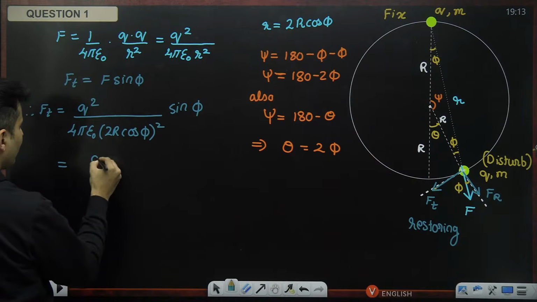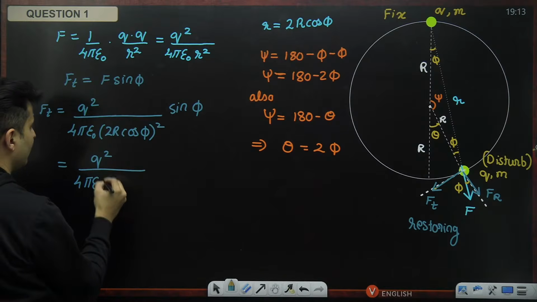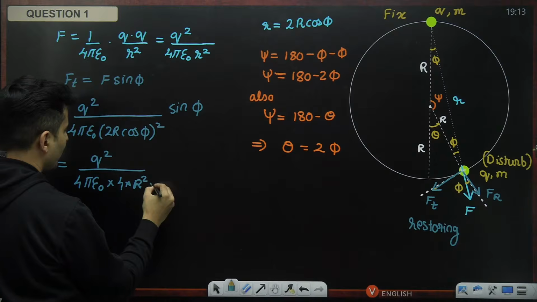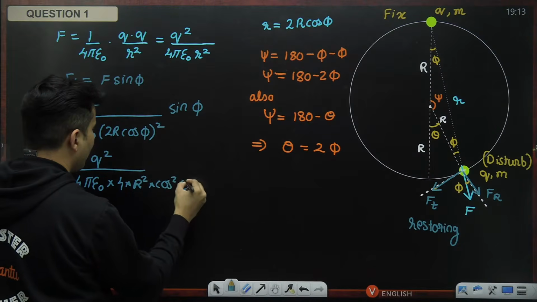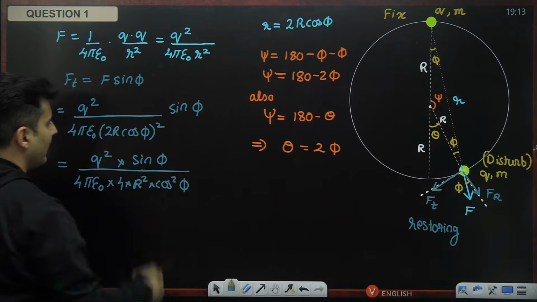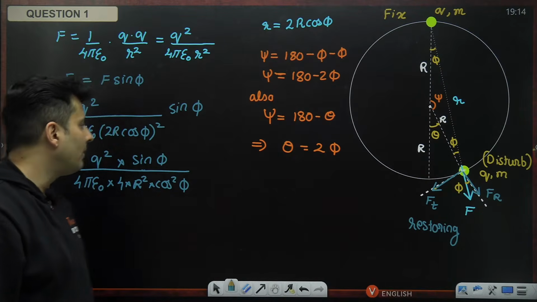Next step: q square as it is, 4 pi epsilon naught as it is, 2 square is 4, r square is r square, and you will have cos square phi, and on the top you will have just sine of phi. But phi is theta by 2.